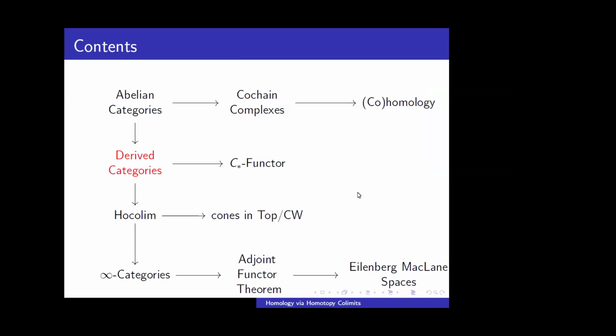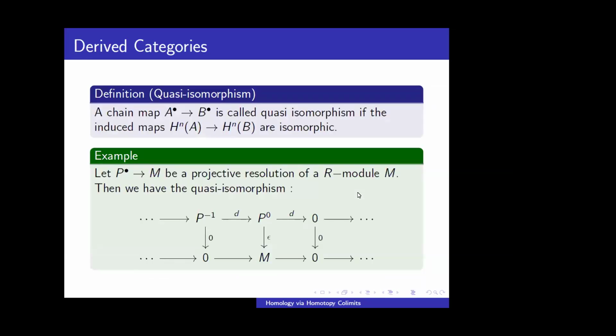So with this, we can go to the notion of derived categories. First, we'll discuss what a quasi-isomorphism is. If I have a chain map from A to B, two chain complexes, it's called a quasi-isomorphism if the induced map in homology is also an isomorphism. So H_n(A) to H_n(B) are isomorphic for all n.